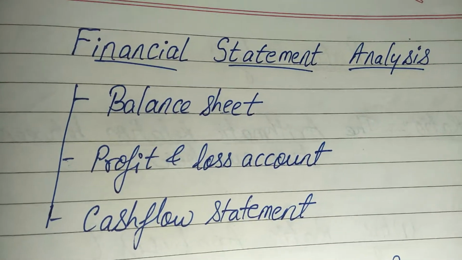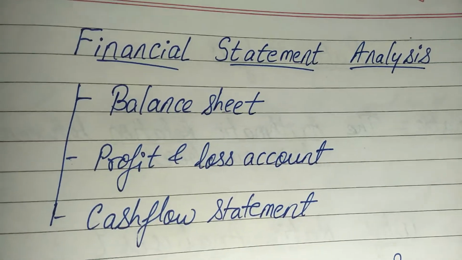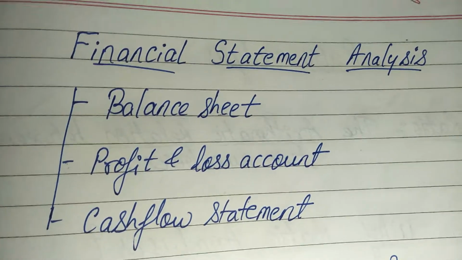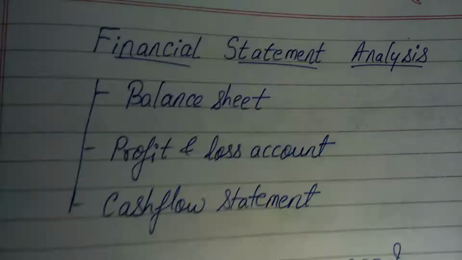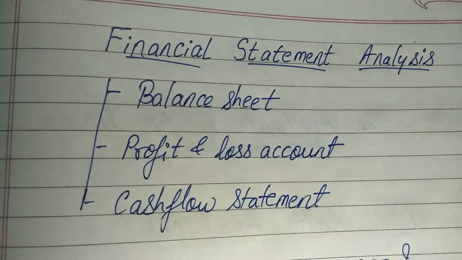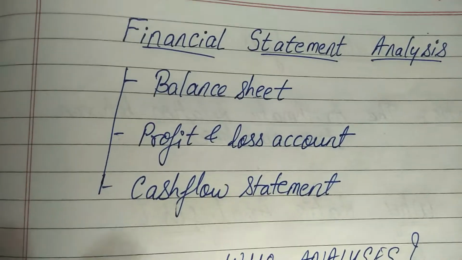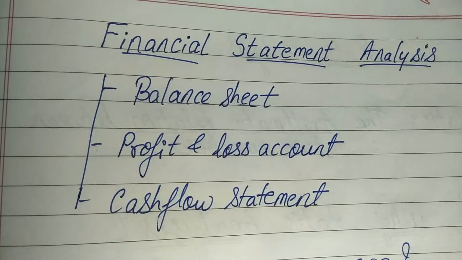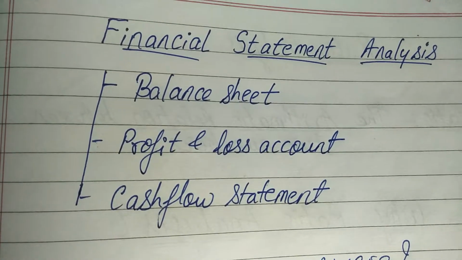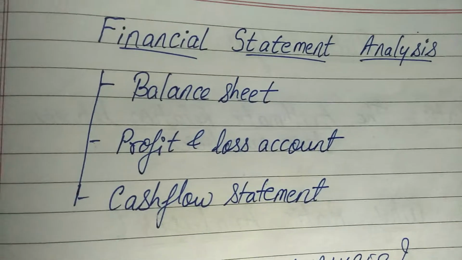Please remember that. The second statement, the profit and loss account, is of course an account for the whole year of the company. In this, you will come to know what all incomes and expenditures the organization has incurred throughout the year.